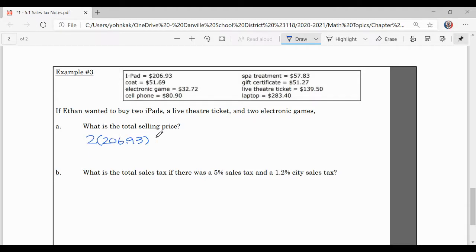Then I'm going to add on the live theater ticket, which is $139.50. And then I'm going to add on 2 electronic games, so 2 times 32.72.